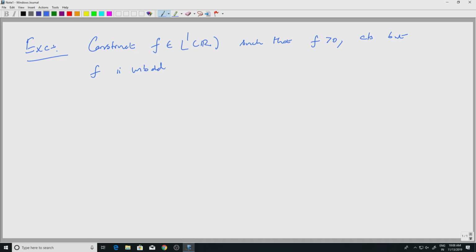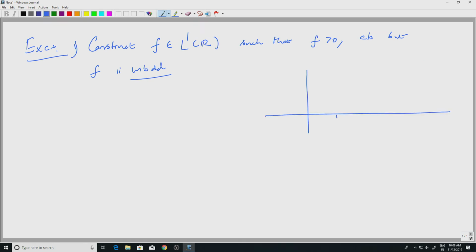This is to make sure that you understand the spaces a little bit clearly. When we say something is in L1, its integral is finite. So, you would want something which dies down at infinity, but that need not happen always unless you put extra conditions on f. Let me give you hints on how to construct f.